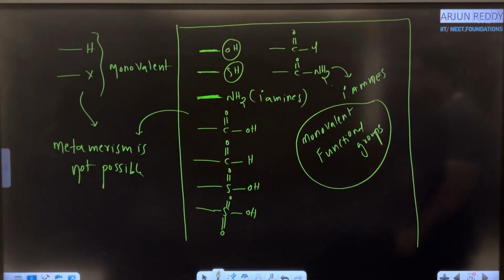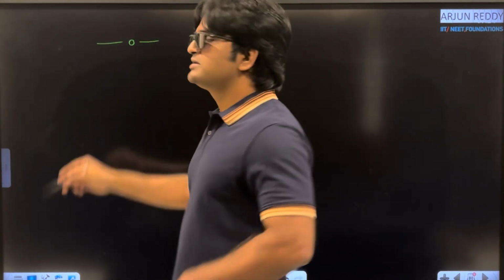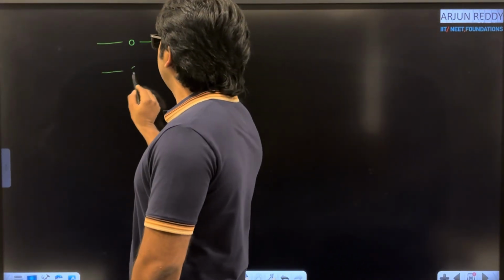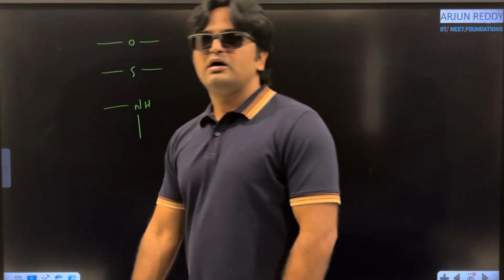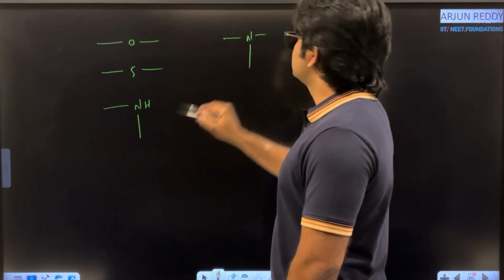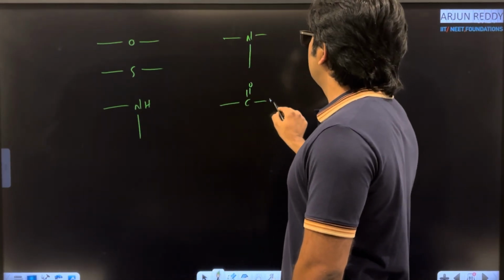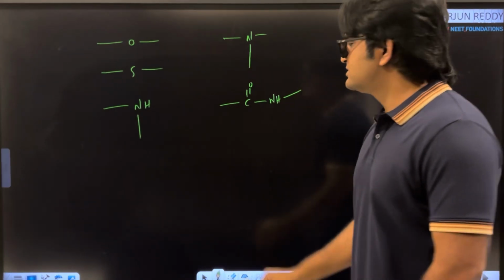First important point. Second one, I am going to take polyvalent atoms like the ether functional group. Here how many free valencies are there? Left and right. We can arrange the different alkyl groups. Okay, right. And in case of 2 degree amines, 3 degree amines, and in case of C double bond O NH, 2 degree amides.